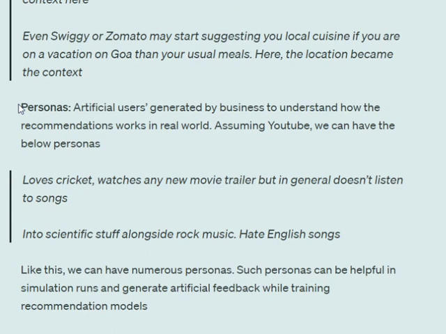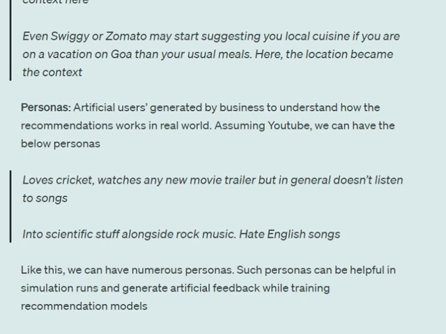Talking about personas, these are artificial users generated by the business to understand how the recommendation works in the real world. So for example, assume that one of the personas can be a person who loves cricket, watches any new movie trailer, but in general doesn't listen to songs. I'm talking about a YouTube persona. So it can be the case that the YouTube team must have created some artificial personas, artificial people with different tastes, so that eventually they can study how they are behaving, and then they can tune up their recommendation system.